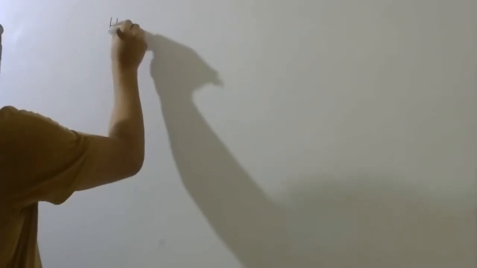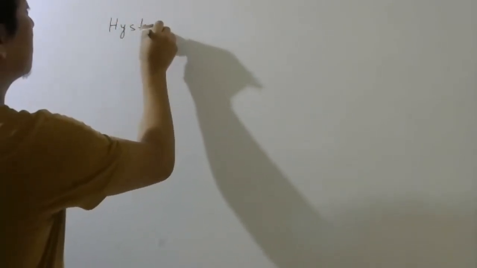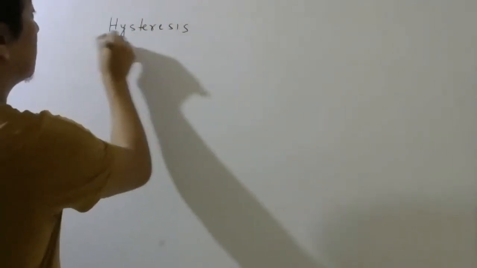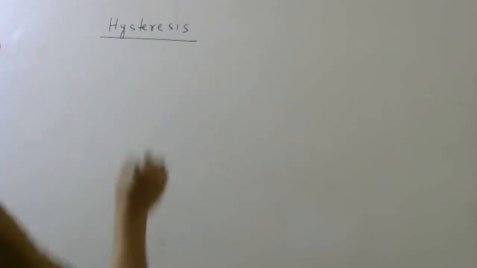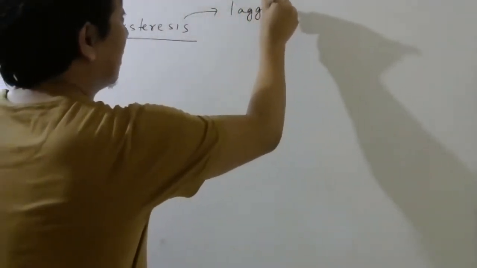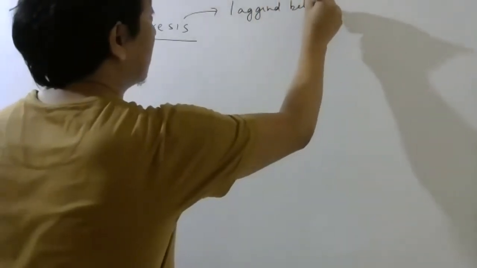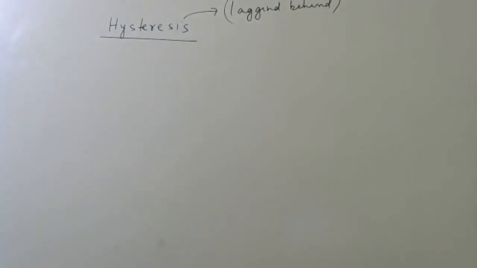That topic we will study under hysteresis. This word actually means lagging behind.